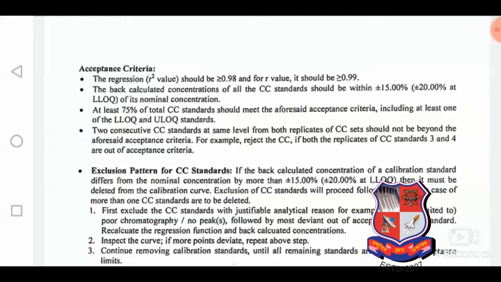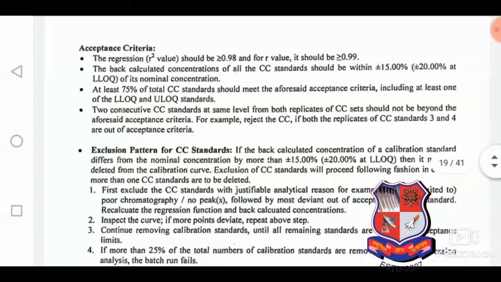These are the acceptance criteria: the regression value should be greater than or equal to 0.98, and the R value should be greater than or equal to 0.99. The back calculated concentration of all CC standards should be within plus or minus 15%, and plus or minus 20% at the LLOQ, the lower limit of quantification. For the other standards it is plus or minus 15%.